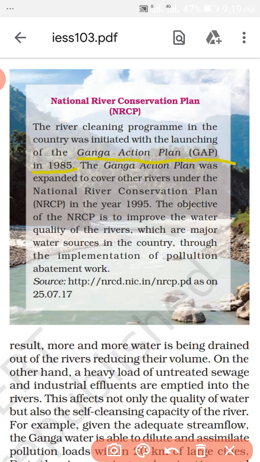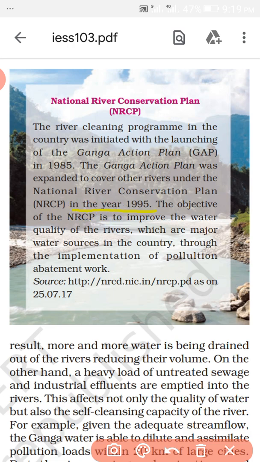The Ganga Action Plan was expanded to other rivers, not limited only to the river Ganga. And for the conservation, which is possible when the water is cleaned, it was in the year 1995.